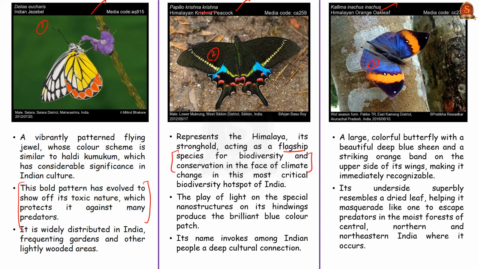And why this name? Because this butterfly is as beautiful as a peacock. Now coming to the speciality of orange oak leaf, its underside resembles a dried leaf, and this helps this particular butterfly to camouflage to escape from its predators. So you can remember the speciality with its name as oak leaf. So just have an idea about the names of the butterflies that are mentioned in this news article.